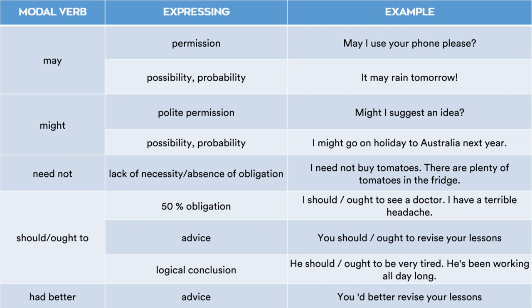Next is need not, lack of necessity, absence of obligation. Things we must not do, we should not do, or we don't need to do. Lack of necessity. I need not buy tomatoes, there are plenty of tomatoes in the fridge. Or I need not buy eggs, there are plenty of eggs in the fridge. So this is a lack of obligation, absence of obligation, and lack of necessity. You don't need to. This is where need not is used.